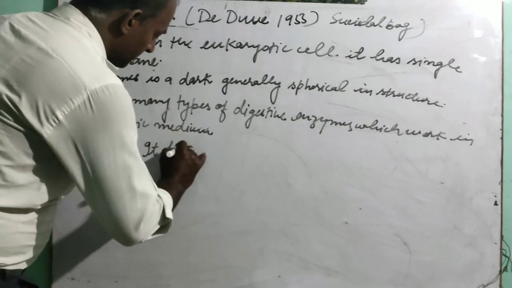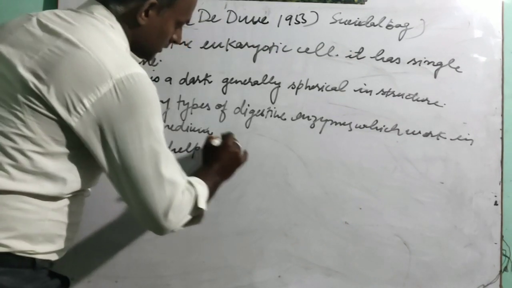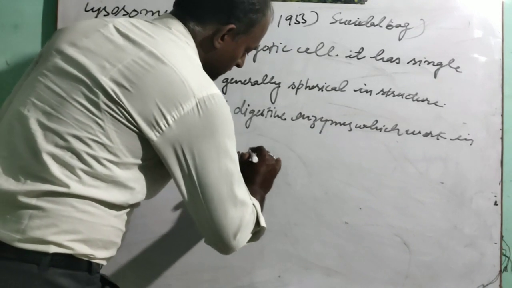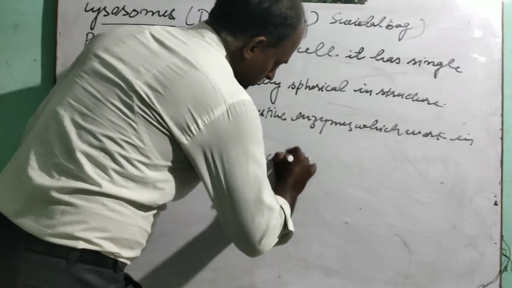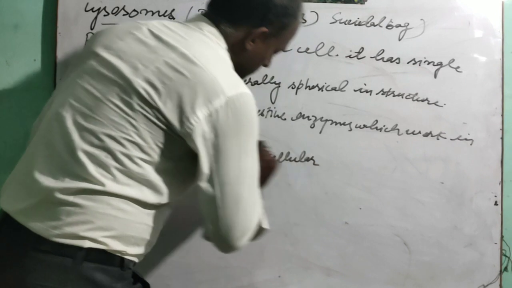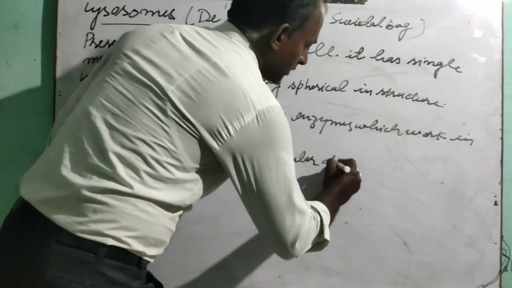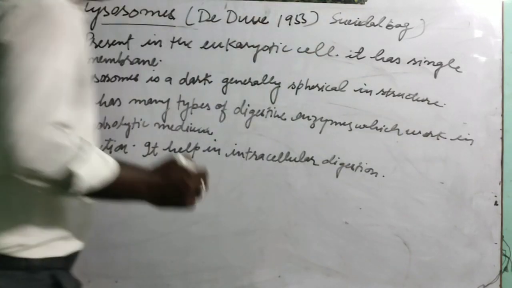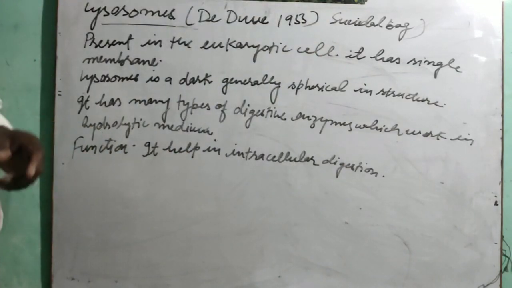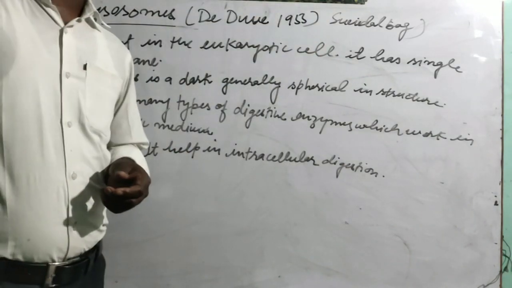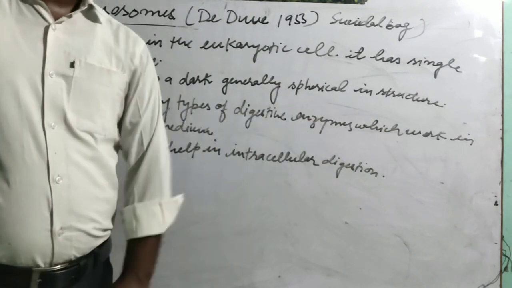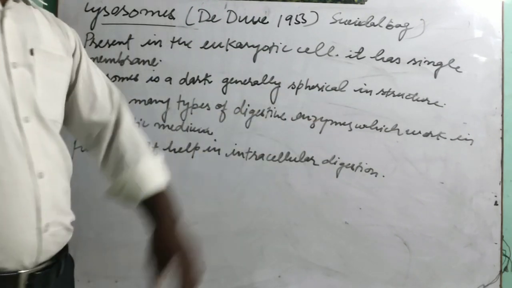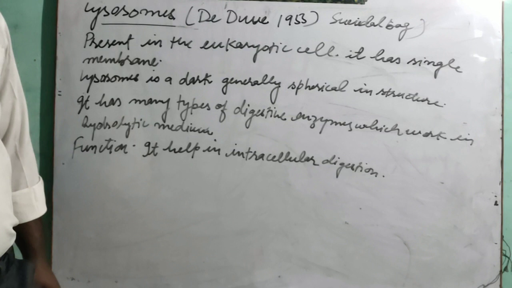It helps in intracellular digestion. What is intracellular digestion, students? When any type of foreign material like bacteria or other substances enters into the cell, then it is digested by this lysosome.